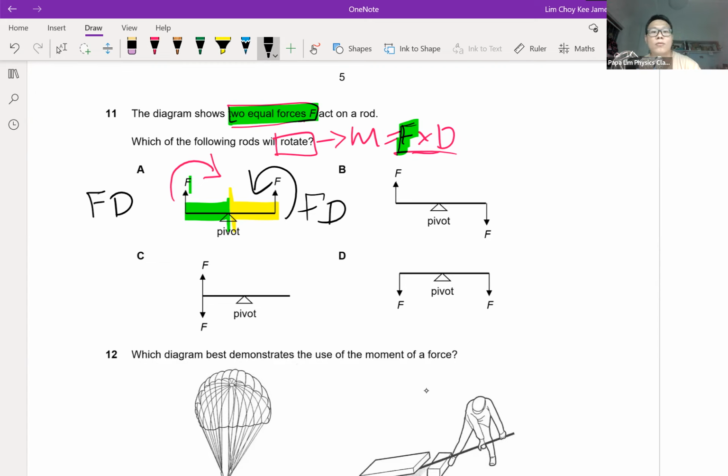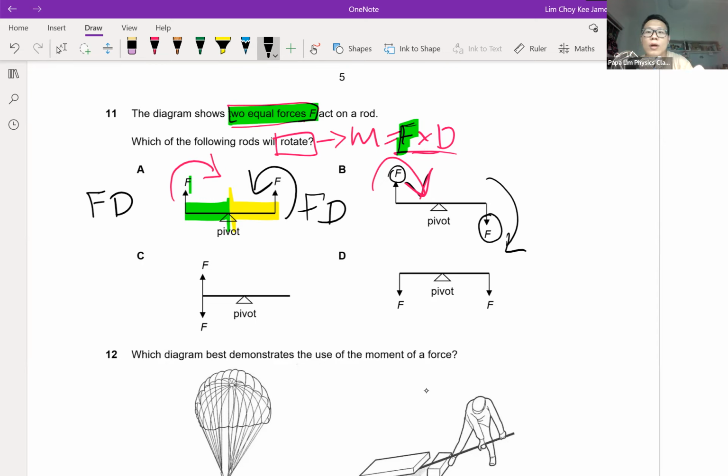After that, option B, same thing. The force on the left gives a clockwise rotation. The force on the right, pulling downwards, also gives a clockwise direction. So in option B, both of the moments are in the same direction, clockwise and clockwise.